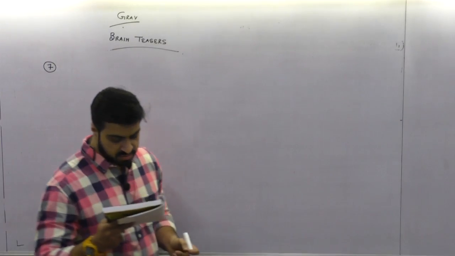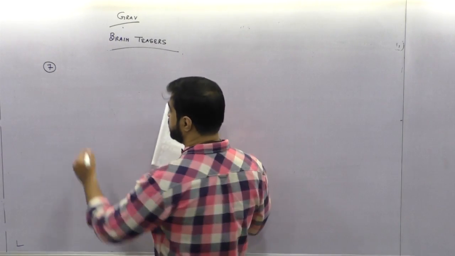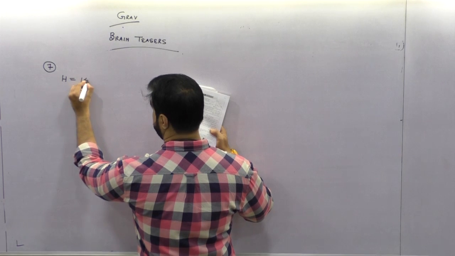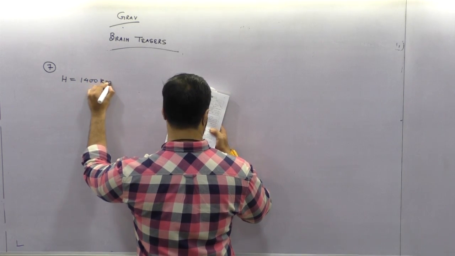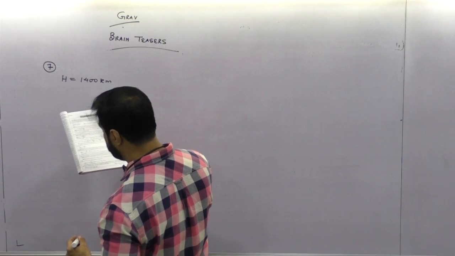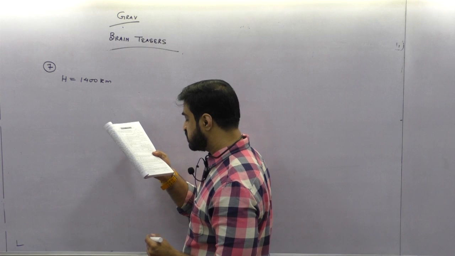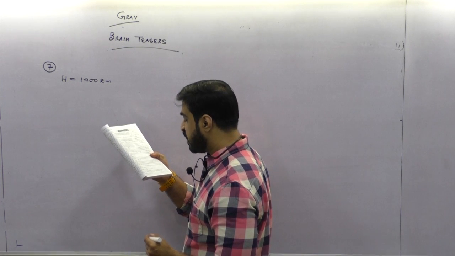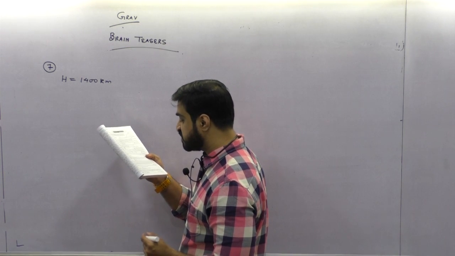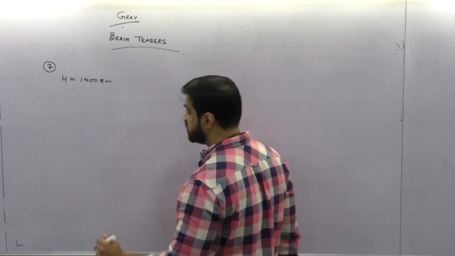Question number 7 says a satellite is moving in an orbit in an equatorial plane at a height of 1400 kilometers above the Earth's surface. If it is traveling in the same direction of rotation of the Earth, what is the time interval between two successive times at which it will appear vertically overhead to the observer standing at the equator? Okay, see what it is saying? That this is the Earth.